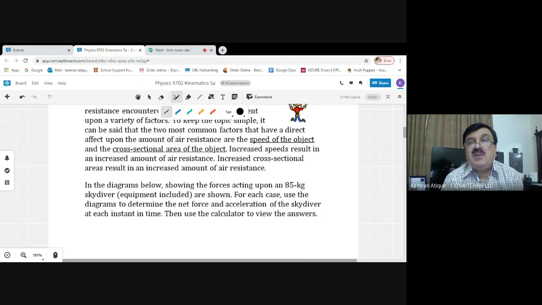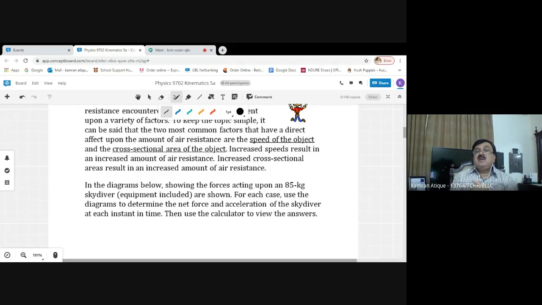So that's why initially there is no air resistance acting on the body, because it is just going to start its motion. We have started our stopwatch at the point when the paratrooper has dived vertically downwards towards the surface of the Earth. So initially, the speed of the paratrooper is 0.